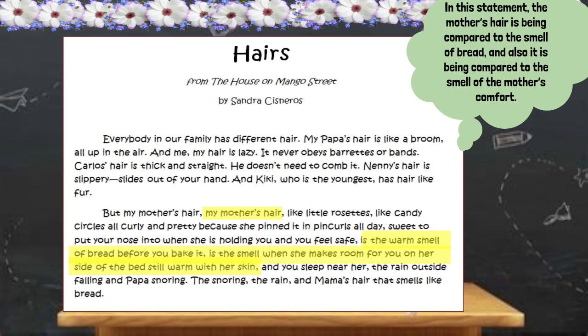My mother's hair is the warm smell of bread before you bake it. It is the smell when she makes room for you on her side of the bed, still warm with her skin. In this statement, the mother's hair is being compared to the smell of bread, and also it is being compared to the smell of the mother's comfort.